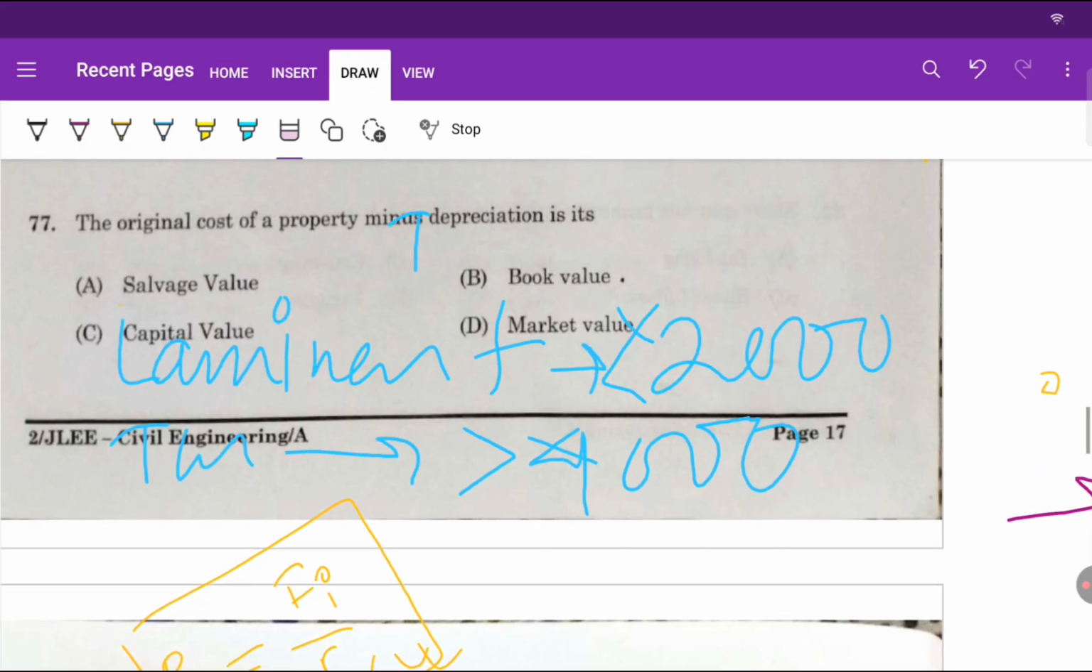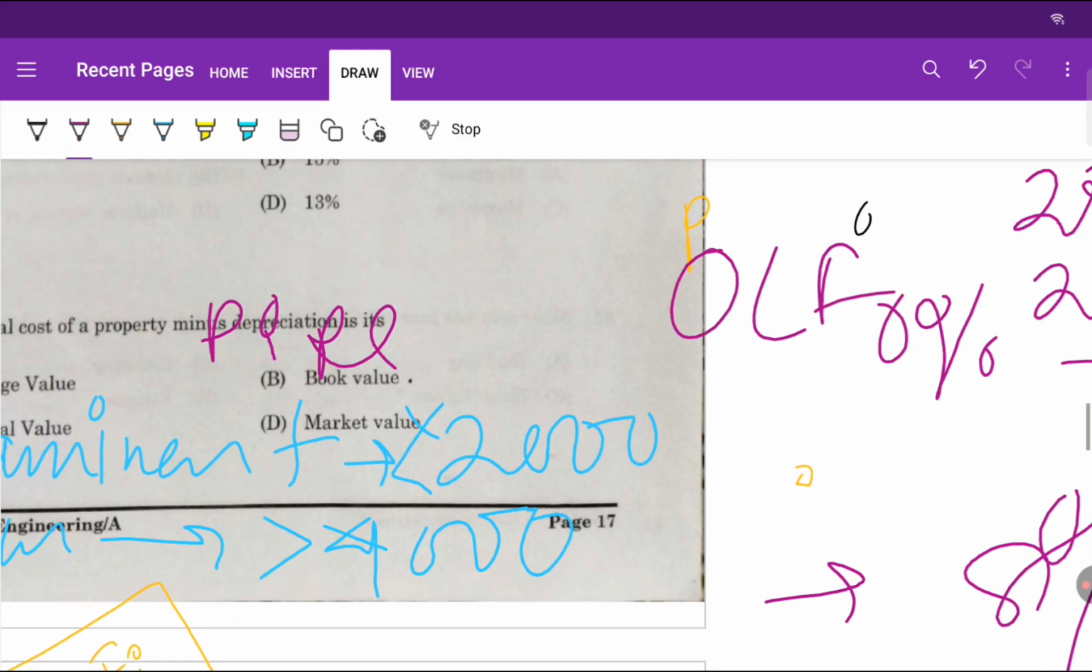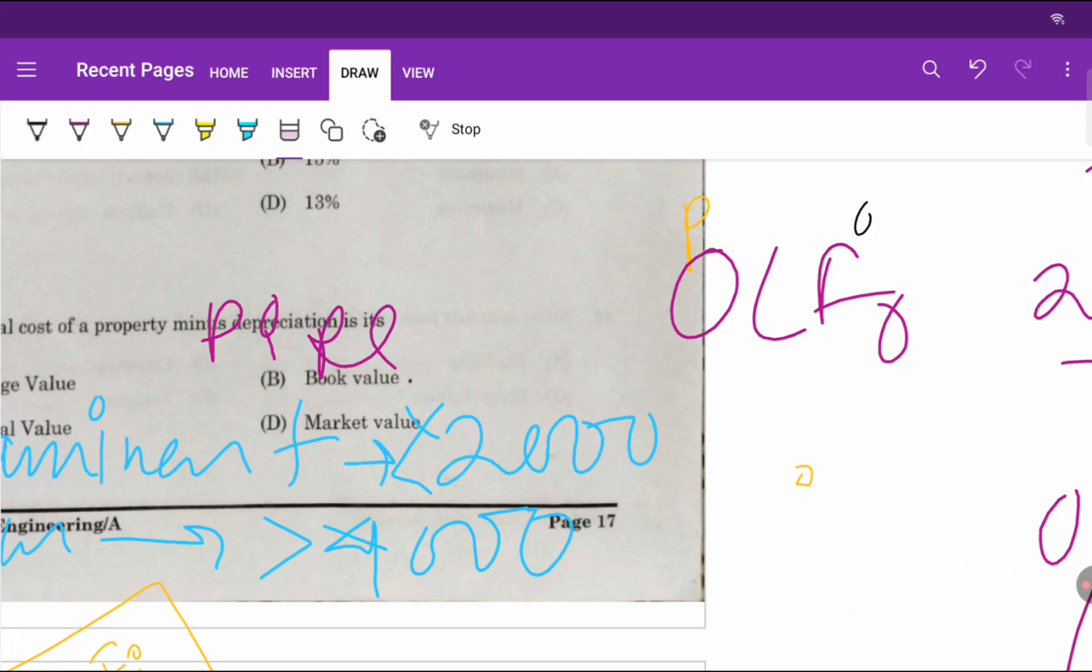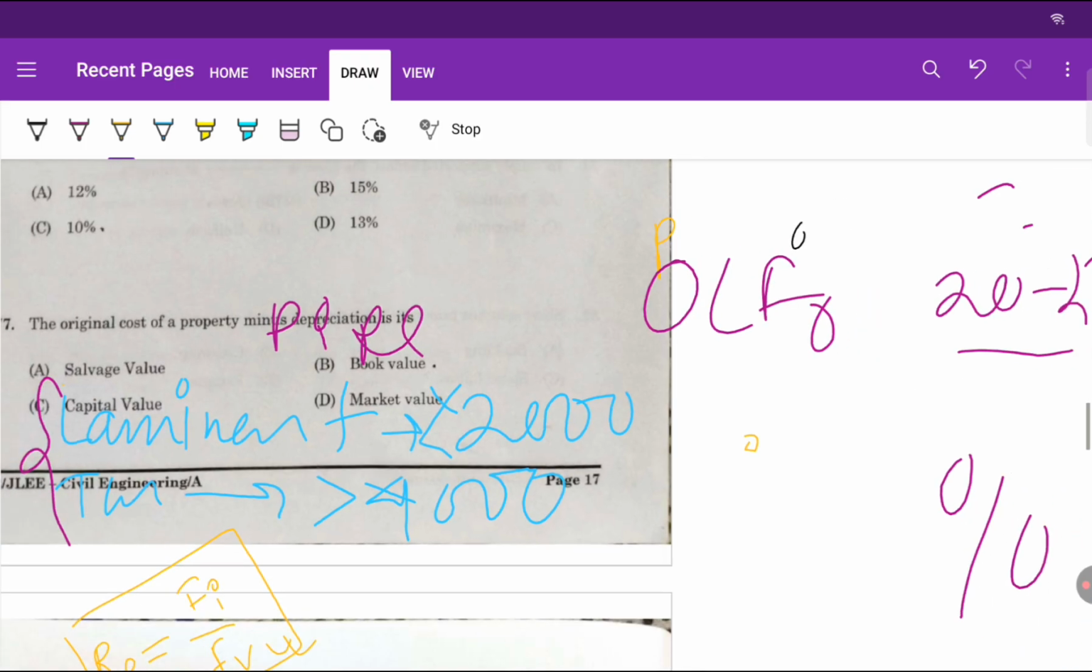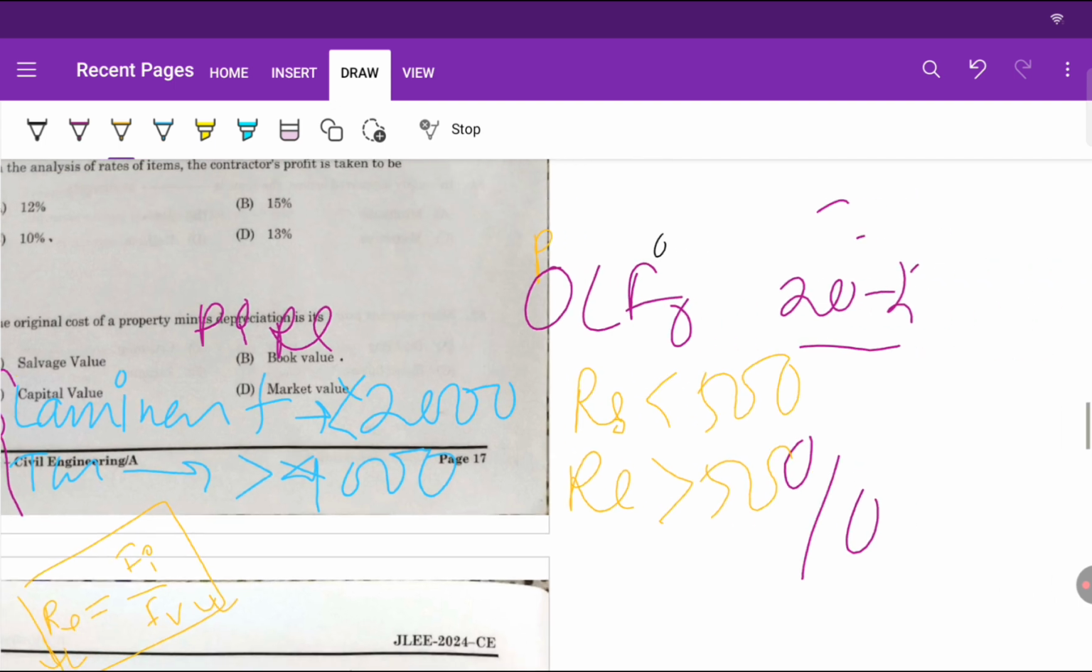Remember it, in pipe flow. For pipe flow, this. Okay, for OCF, open channel flow, for laminar condition, Re is less than 500, and for turbulent, greater than 500. Sorry, greater than 2000. Greater than 2000. Okay.